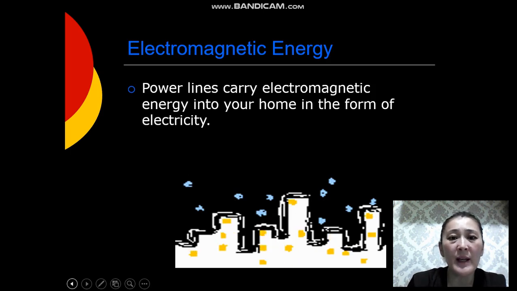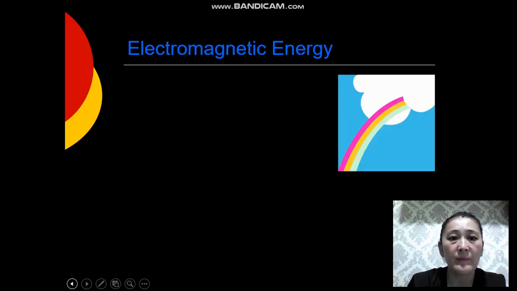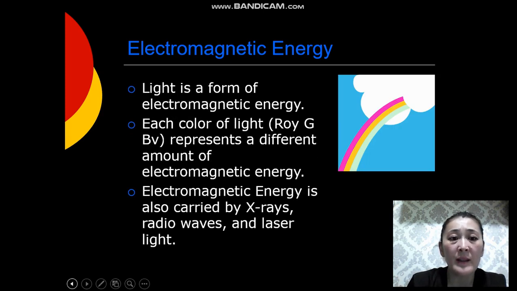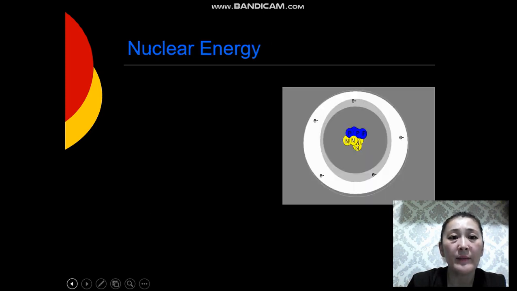Electromagnetic energy. Power lines carry electromagnetic energy into your home in the form of electricity. Light is a form of electromagnetic energy. Each color of light represents a different amount of electromagnetic energy. Electromagnetic energy is also carried by X-rays, radio waves, and laser light.